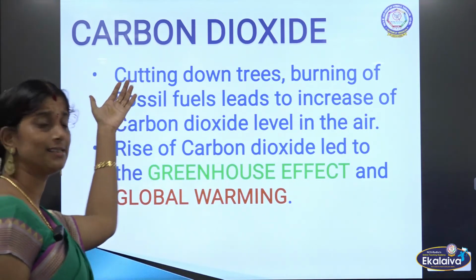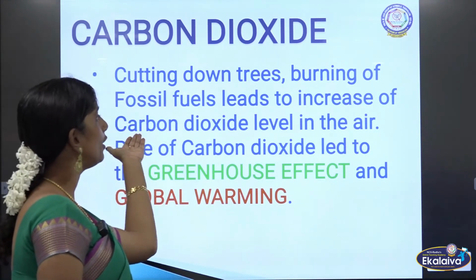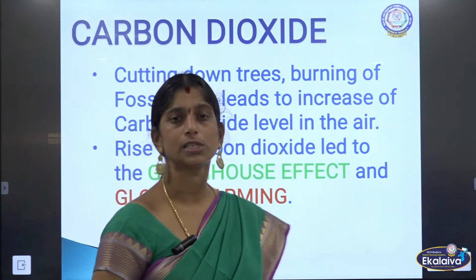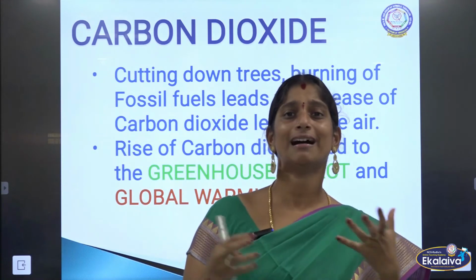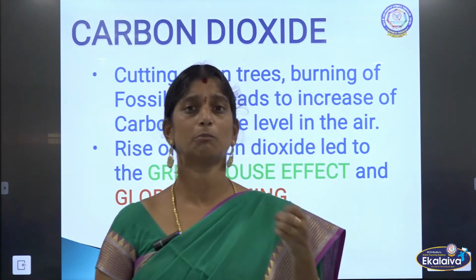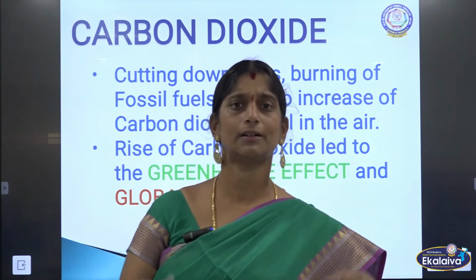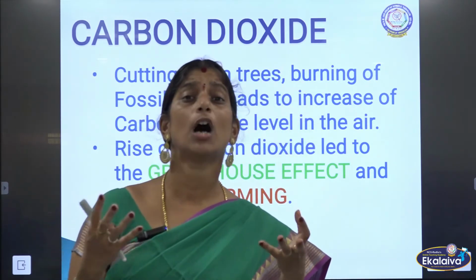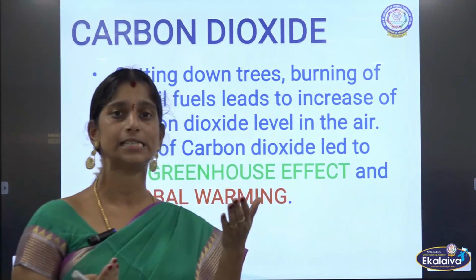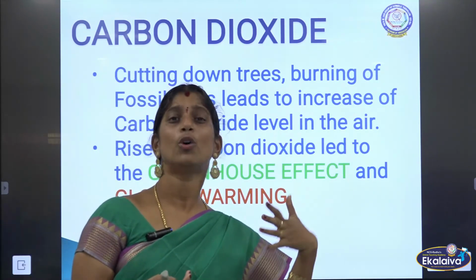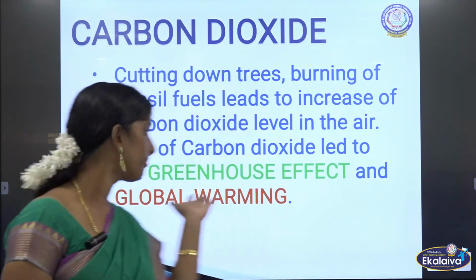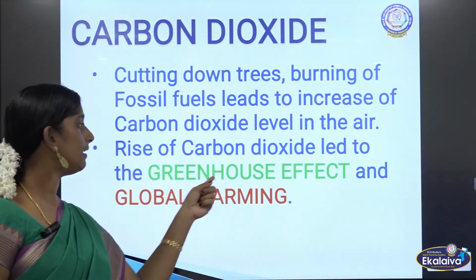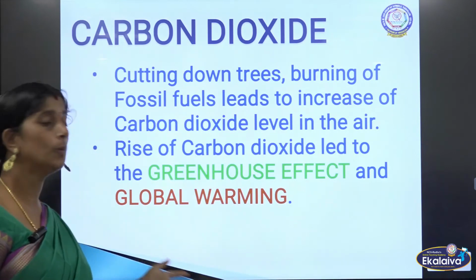As I said just now, cutting down trees and burning fossil fuels lead to an increase of carbon dioxide level in the air. We are cutting down more trees, and we are burning papers and all the rubbish things together. Because of this, what happens? The carbon dioxide level increases in the air. So, what is the effect of that? The rise of carbon dioxide leads to the greenhouse effect and global warming.